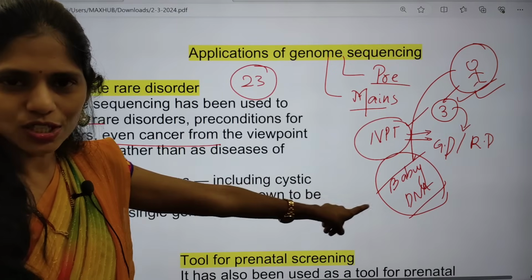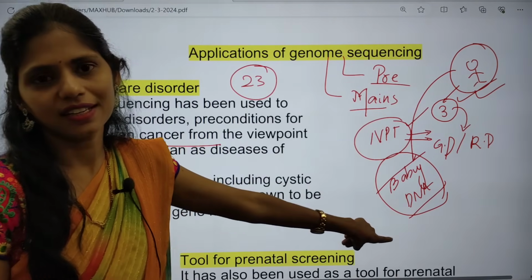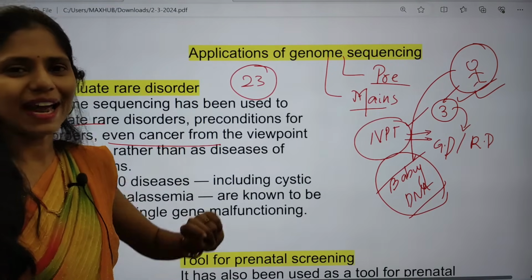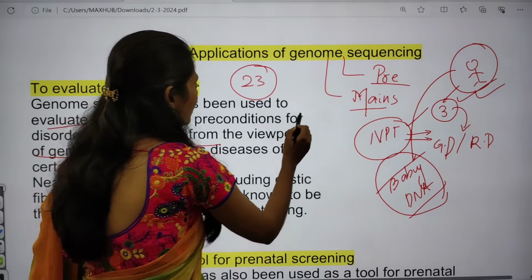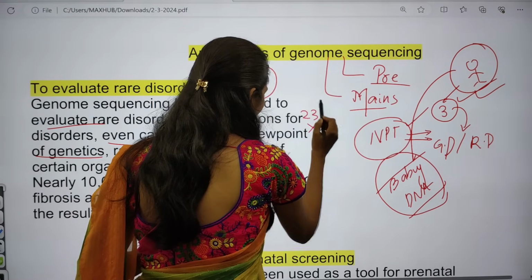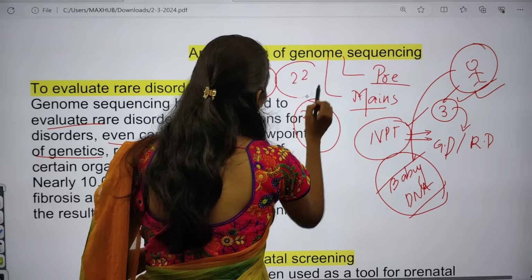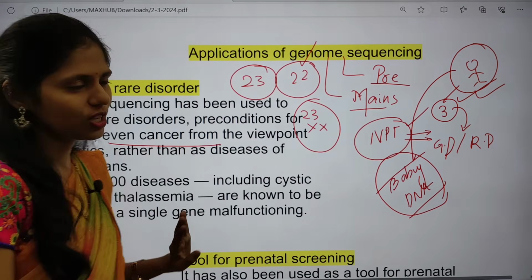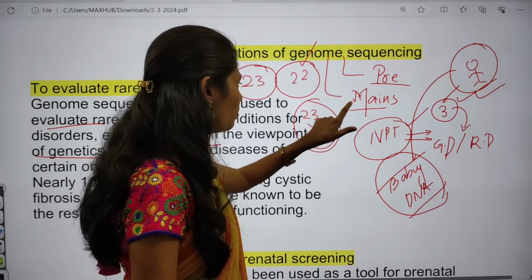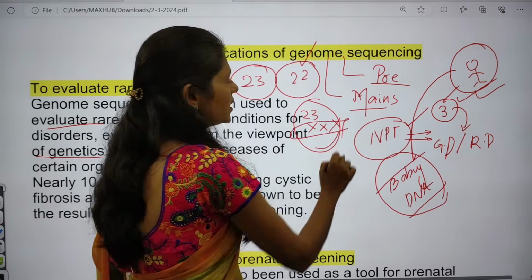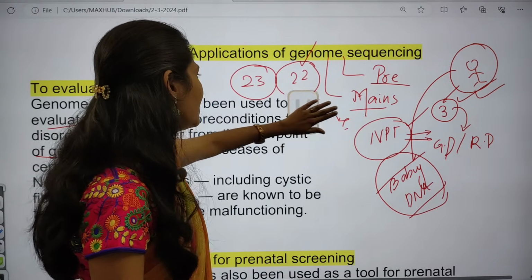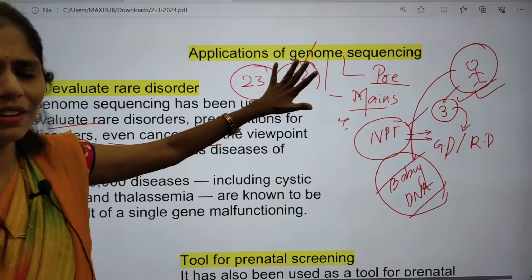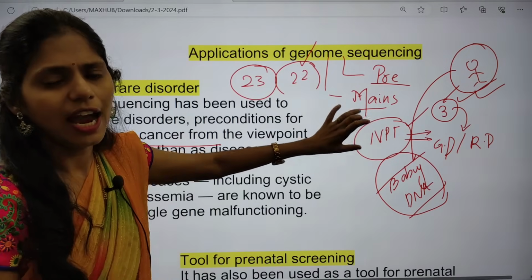Even through this test, we can identify the sex of the fetus, but in India that is not revealed. They do not give the data of the 23rd chromosome, but they give the data up to 22 chromosomes. If we see the 23rd chromosome, we can understand whether it is a boy or a girl, but you are not getting this. We get the data till the 22 chromosomes, and they study the structure and everything.